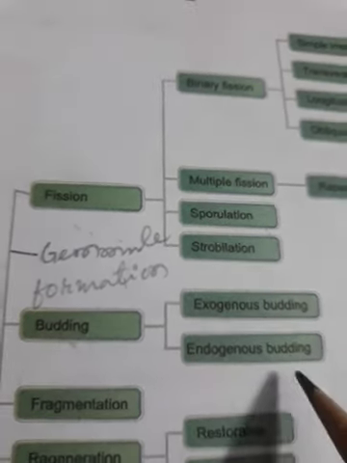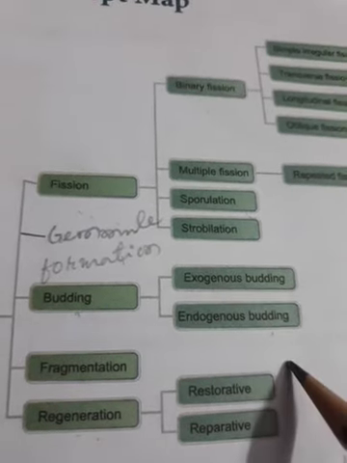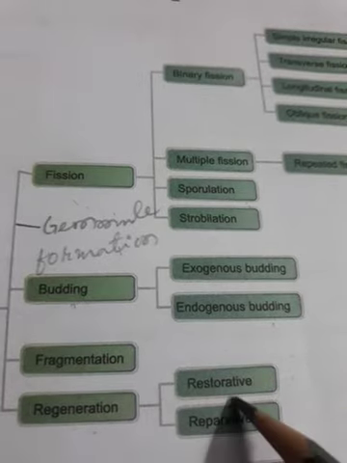Budding: exogenous budding, endogenous budding. Fragmentation: only one type. Regeneration: two types, reparative and restorative. So these are very much important.